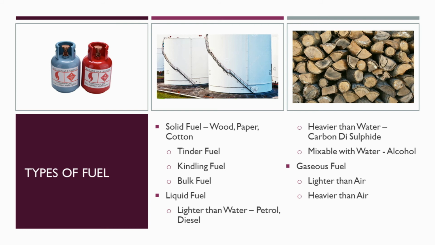When you take a solid fuel, examples are wood, paper, cotton, etc. It can be subclassified into tinder fuel, kindling fuel, and bulk fuel. Tinder is nothing but the material which is used to start a fire. It is the first step when building a good wood burning fire. Tinder is an easily combustible material that its primary purpose is to ignite the kindling. It consists of small shavings or shreds of material that will burn hot quickly.